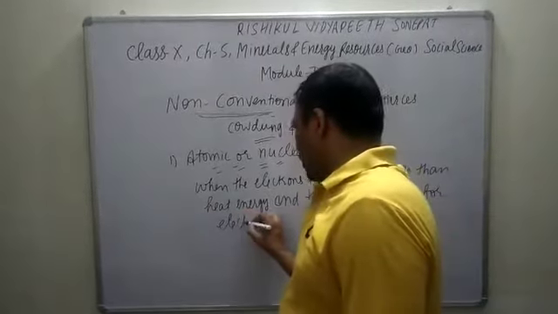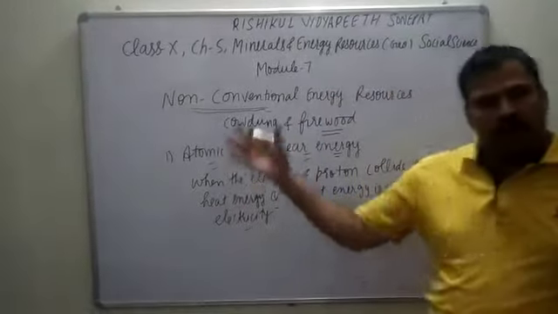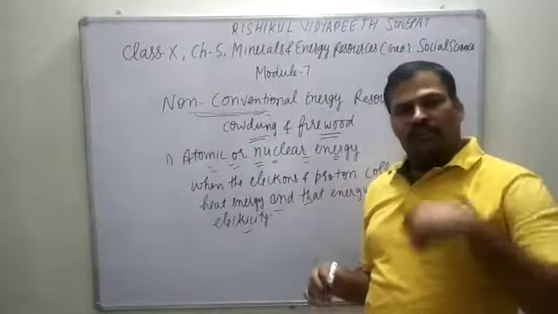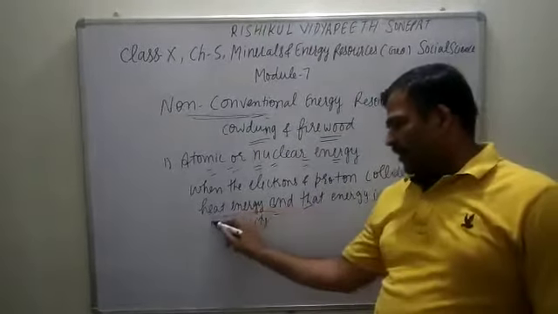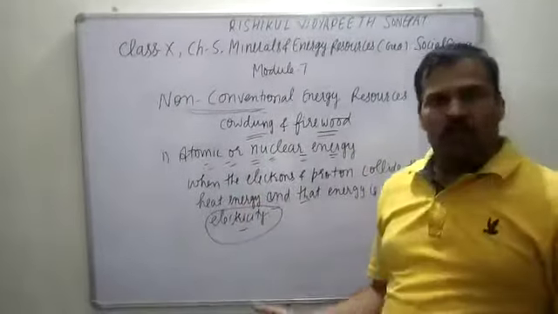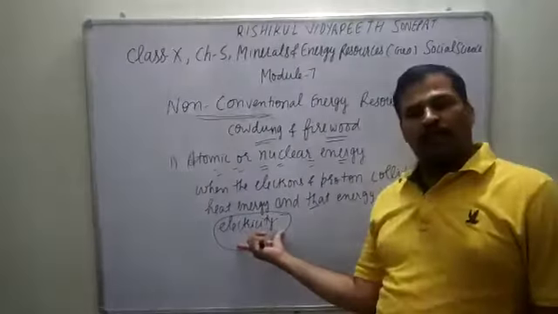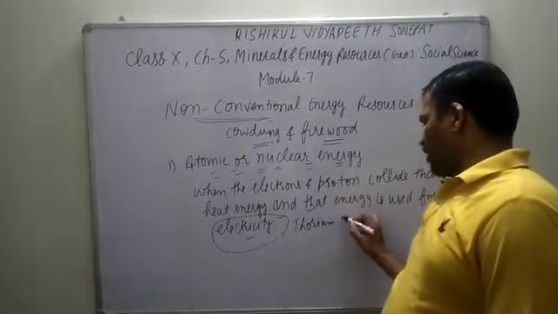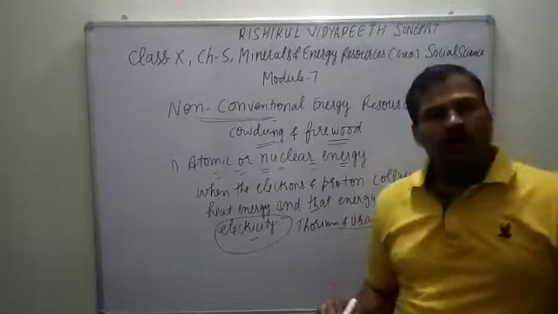When in a specific area, electrons and neutrons collide, this collision is converted into electrical energy, because a lot of heat is bursting out, and the nuclear fusion process is utilized for this electricity. Thorium and uranium are used as fuel in that.